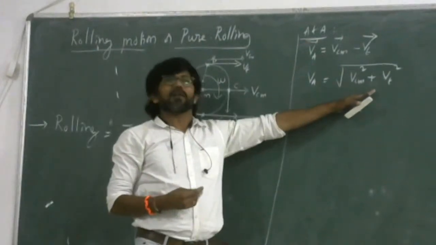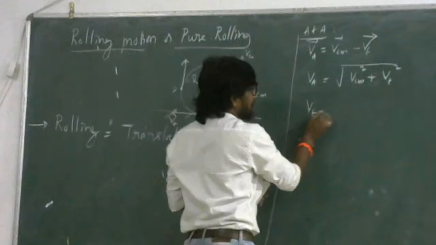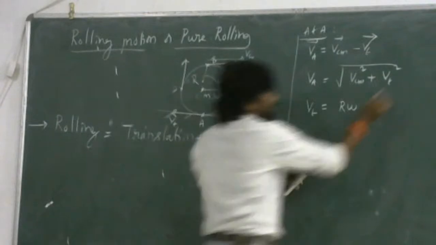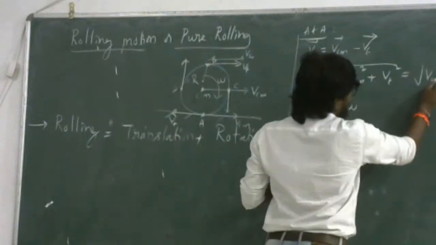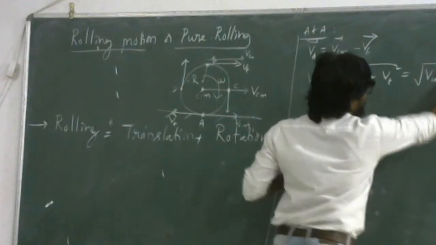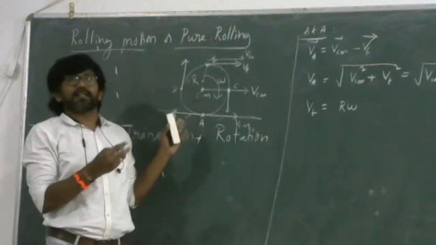Here you can take tangential velocity equal to r omega. So it can also be expressed as square root of VCM squared plus r squared omega squared. Based on rolling motion, you will get this kind of questions.